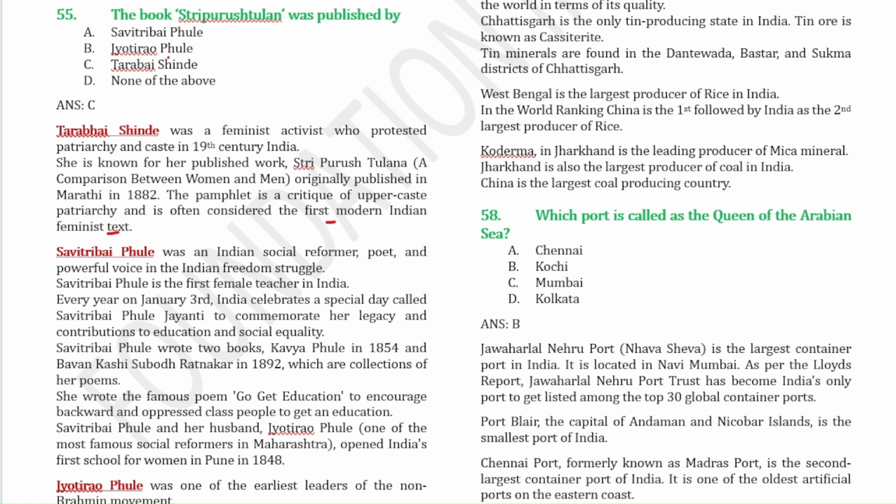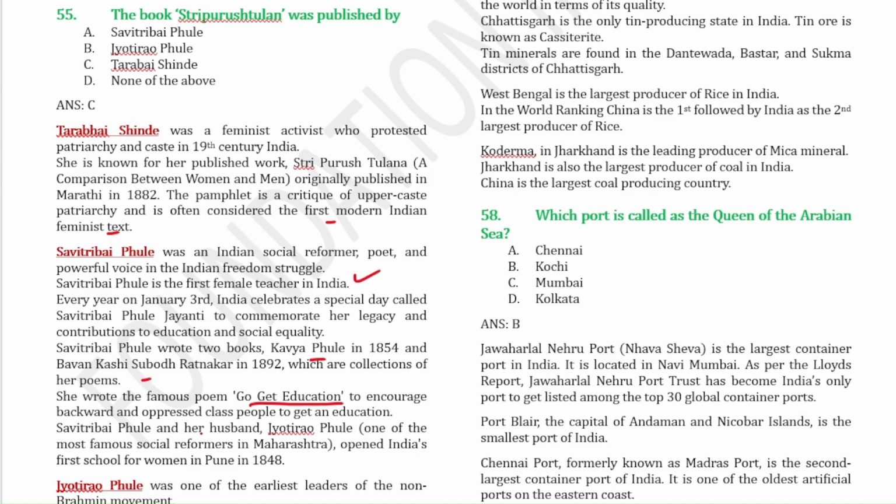Savitribai Phule and Jyotirao Phule were husband and wife. Savitribai Phule is the first female teacher in India. And on every 3rd of January, India celebrates a special day called Savitribai Phule Jayanti to commemorate her legacy and contributions to education and social equality. She wrote 2 books, Kavya Phule in the year 1854 and Bavan Kashi Subodh Ratnakar in 1892. Both are collections of her poems. She wrote a famous poem, Go Get Education. So in the question, if they ask who wrote the famous poem, Go Get Education, it would be Savitribai Phule.